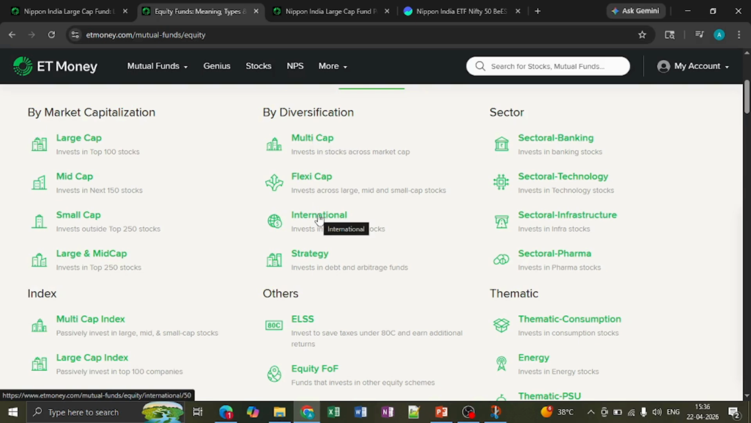International funds invest in tech companies of the US, and then for Hang Seng we have a Chinese-related ETF. So those are the funds which will be investing internationally. If you want exposure to international funds, then you can choose this. And then strategy-wise, they will invest in arbitrage and debt funds. Maybe I'll make a separate video on this in the future, because covering everything in one video will be too much. So I'll come up with one more video.